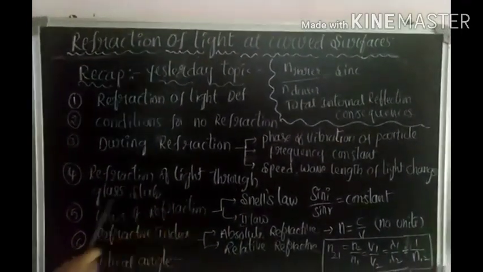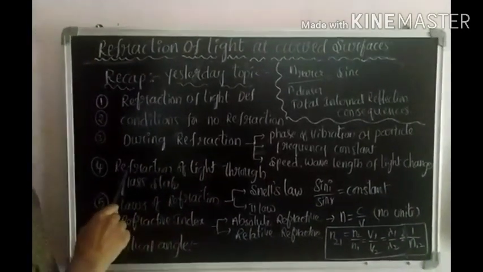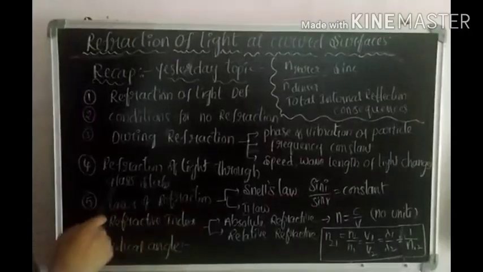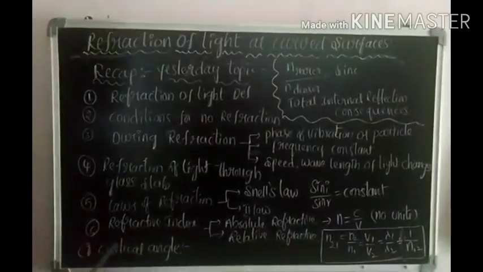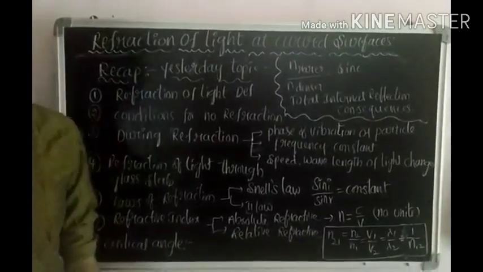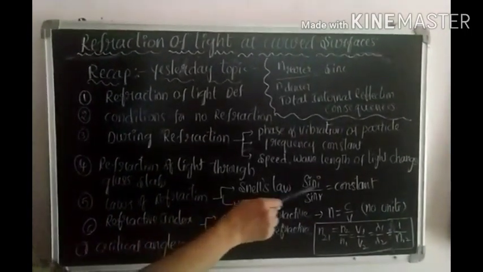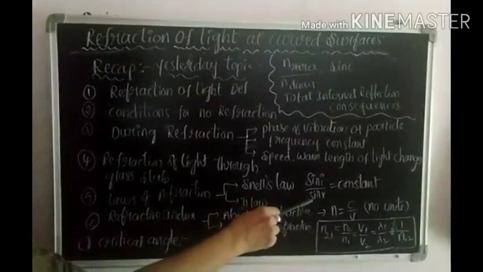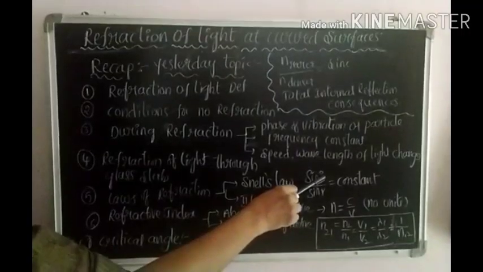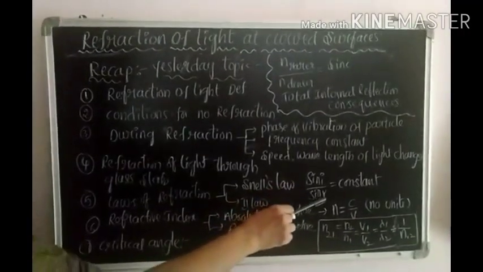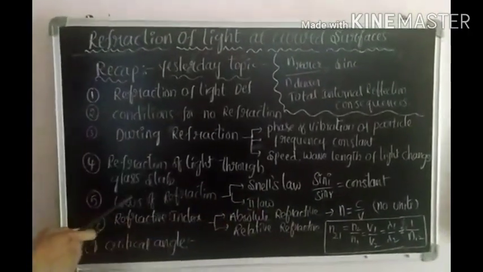Refraction of light through glass slab. We discussed yesterday one lab activity, refraction of light through glass slab. And what are the laws of refraction? The first law of refraction is Snell's law. The ratio of sine of angle of incidence to sine of angle of refraction is constant. This is called Snell's law.